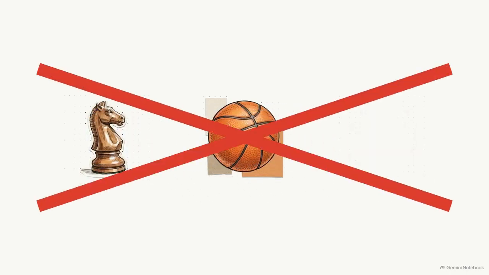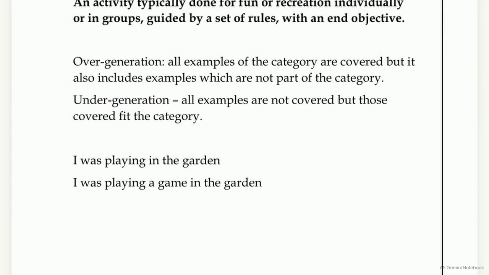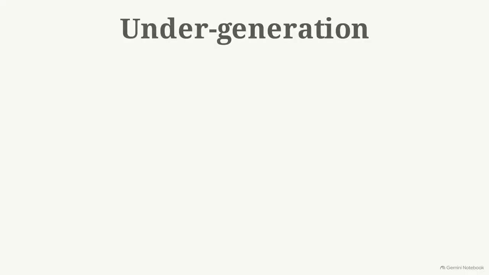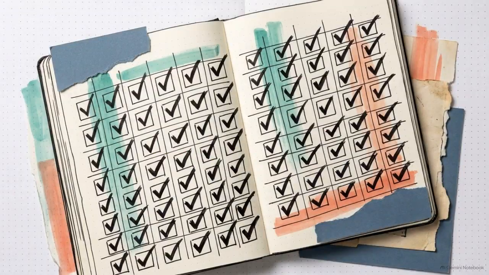This lecture slide shows why strict definitions fail, coming down to two concepts: overgeneration and undergeneration. If you make your definition too broad, saying a game is just playing, you get overgeneration, accidentally including activities like simply playing in the garden. On the flip side, if you make your rules too specific, requiring teams and a ball, you undergenerate. You accidentally exclude valid examples like solitaire or tag. For centuries, traditional logic relied on necessary and sufficient conditions, a strict checklist an object must pass to belong to a category. But human language doesn't actually work that way.